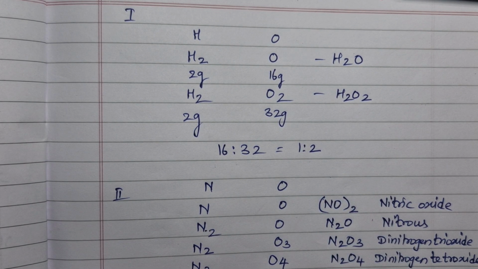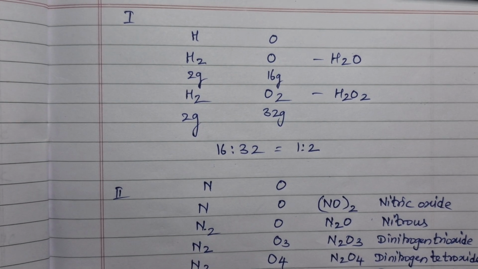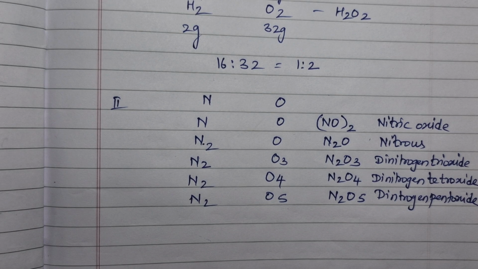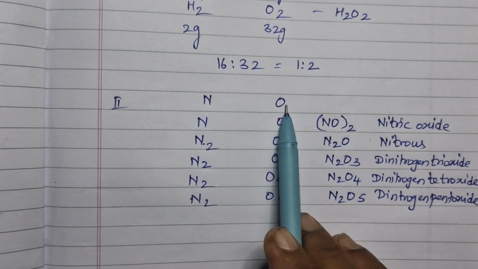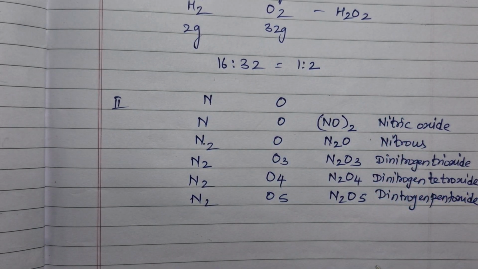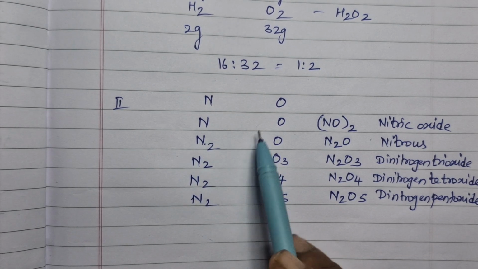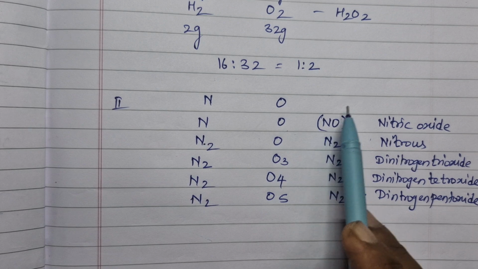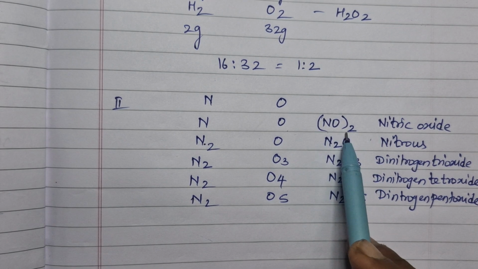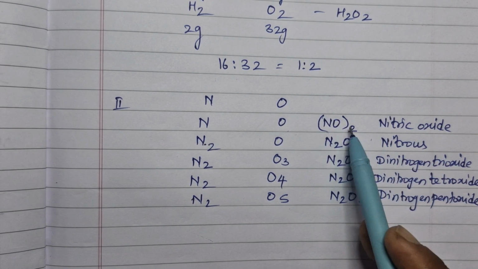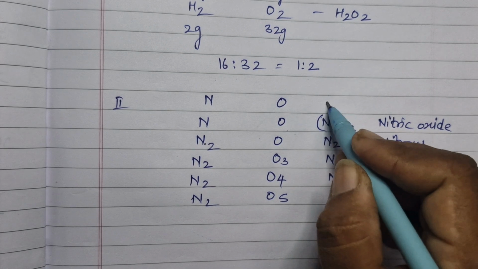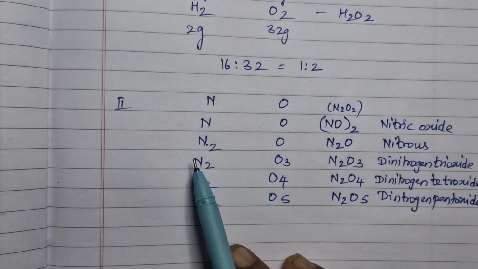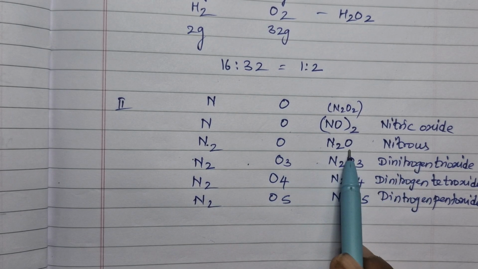Now let us go for another case. One more additional example, nitrogen, which forms a variable number of oxides with oxygen. So nitrogen and oxygen, two elements forming so many compounds. The first one being NO, nitric oxide. It usually dimerizes as NO twice, so I can write it as N2O2 also. So to make you understand better, let me write it as N2O2. And this is N2O, nitrous oxide.